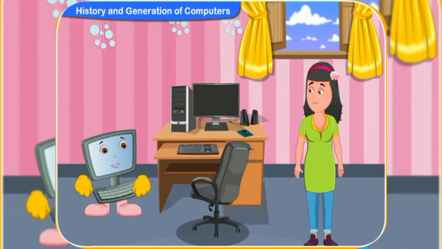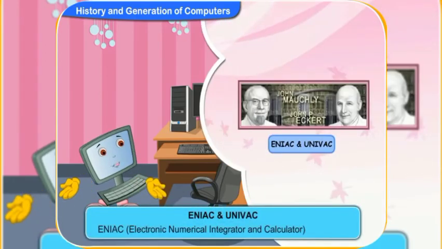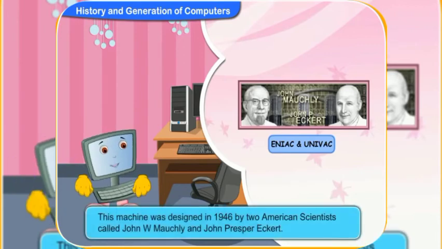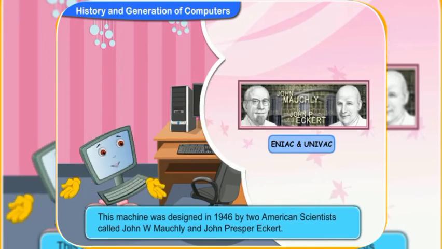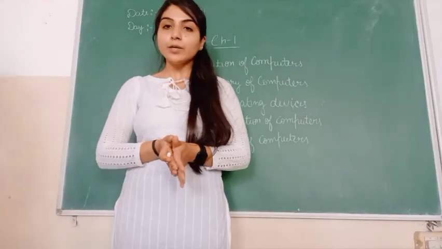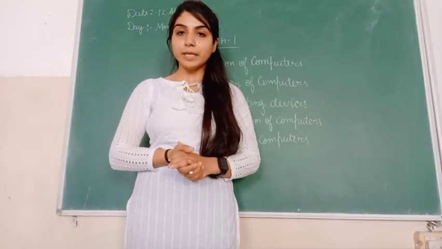Let me now tell you about ENIAC and UNIVAC. What are these? ENIAC stands for Electronic Numerical Integrator and Calculator. This machine was designed in 1946 by two American scientists. I hope you understood this chapter in detail.